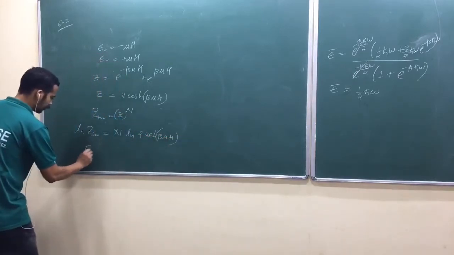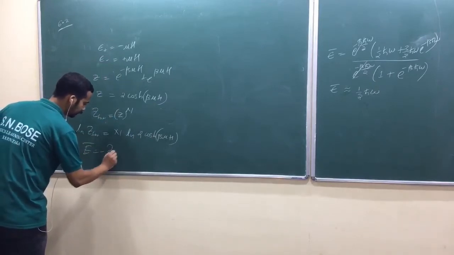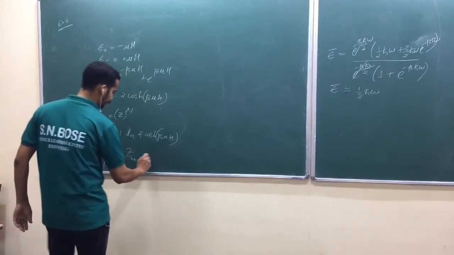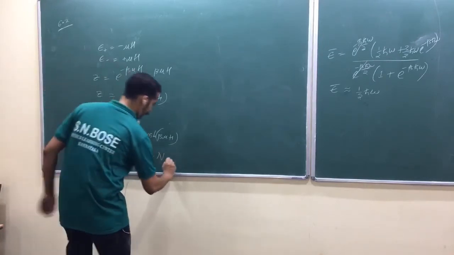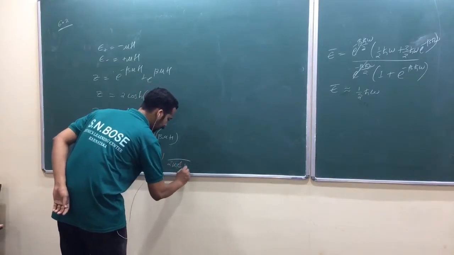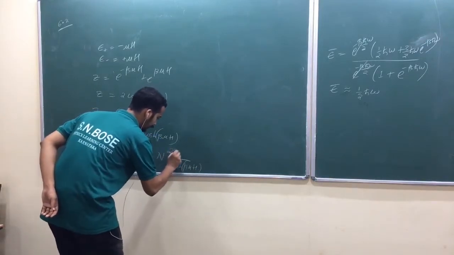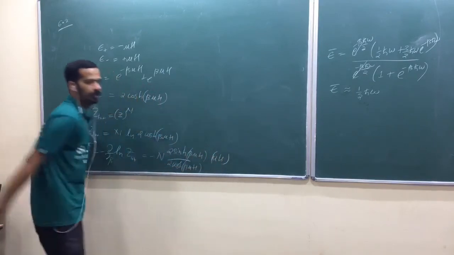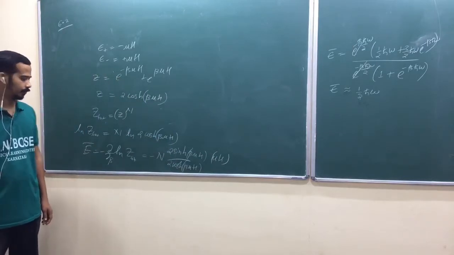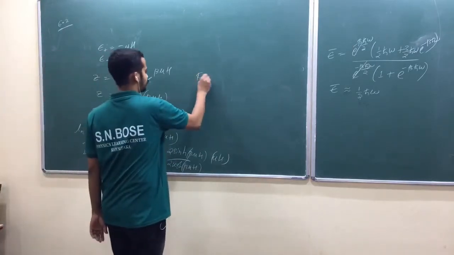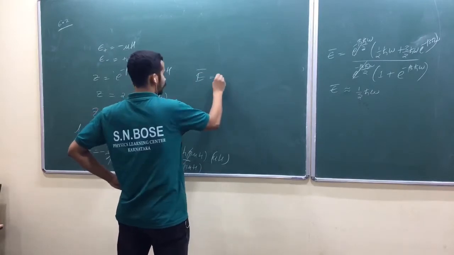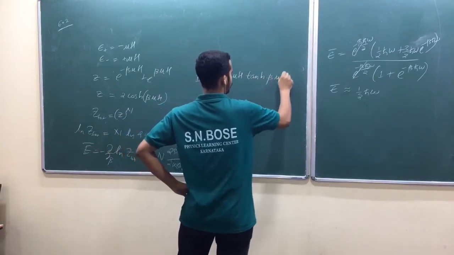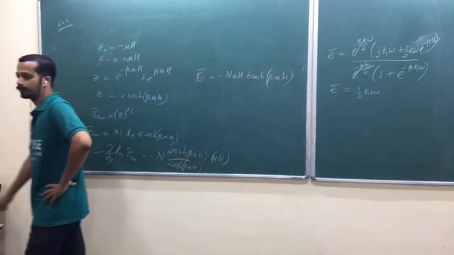So the average total energy is equal to minus dou by dou beta of ln of Z total, minus n times 2 sinh beta mu H over 2 cosh beta mu H times mu H. What's your average energy? Yeah, negative: minus n mu H tanh beta mu H.